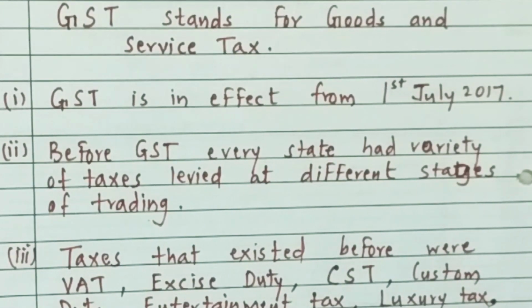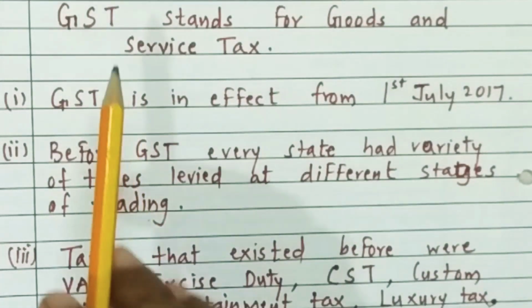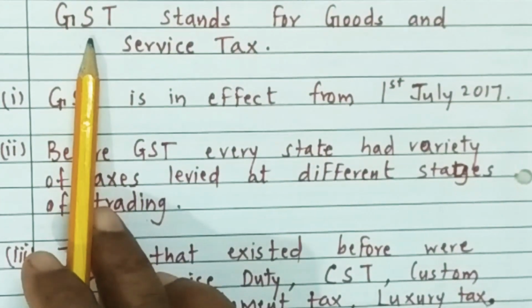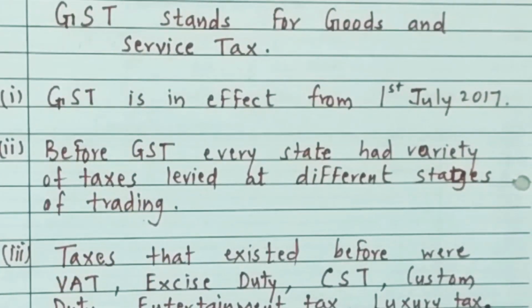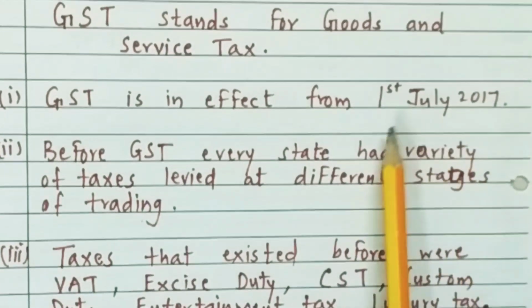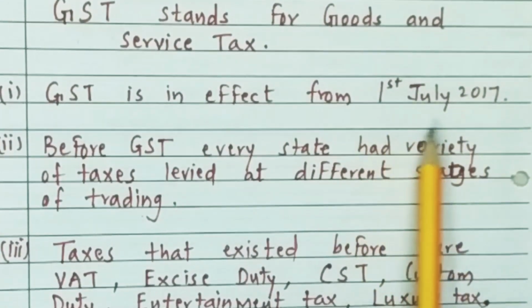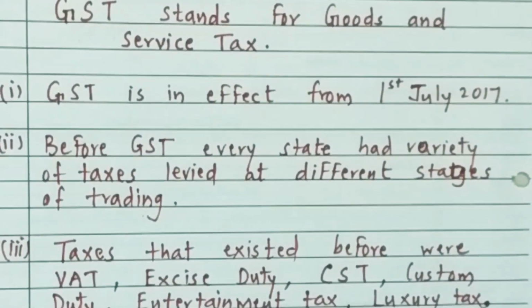GST stands for Goods and Service Tax. GST came into effect on 1st July 2017 in our country.